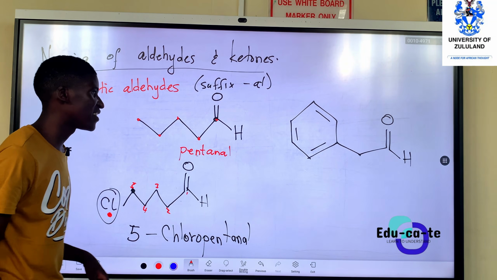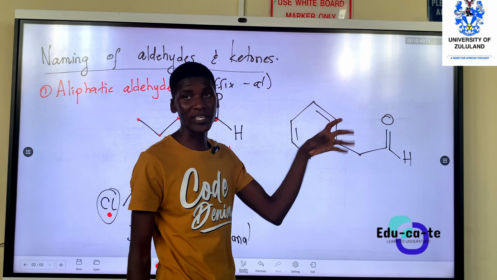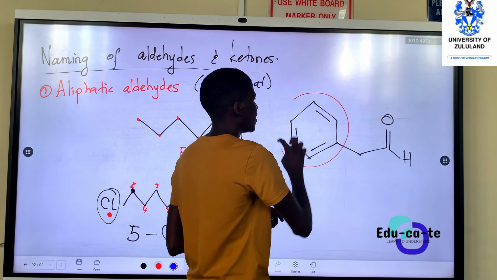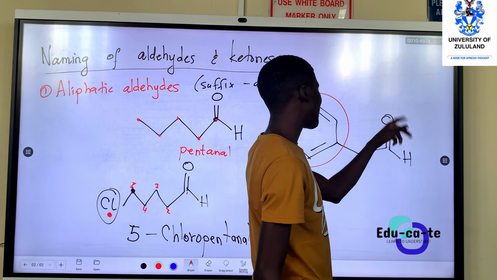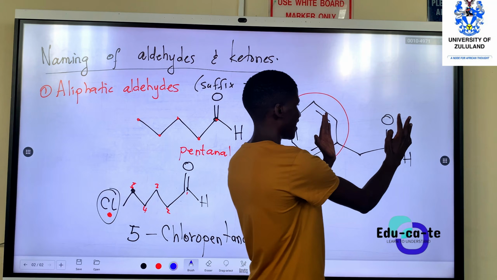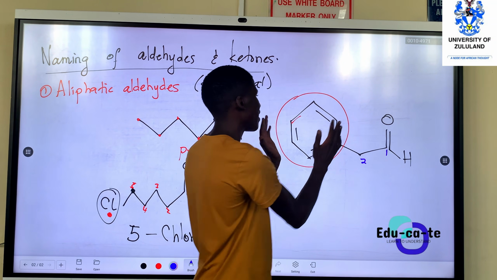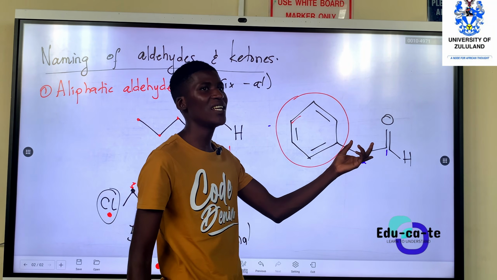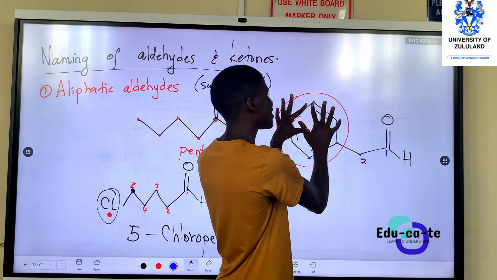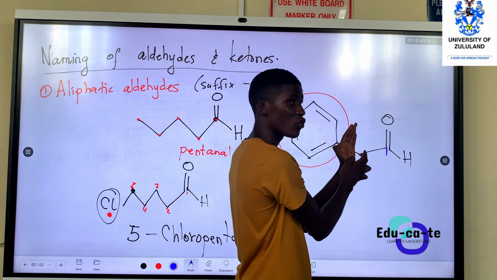So if we want to name this, once it's a benzene ring as a substituent, we call it a phenyl group. So here, this is a phenyl group. And then let's look at our aldehyde. How many carbons does it have? This straight chain has 1, 2 carbons. So if we didn't have this substituent, what would we call this? Yes, pretend we didn't have the ring here, we would call this ethanal because there would only be 1 and 2 carbons.